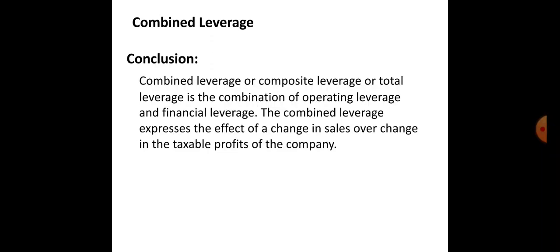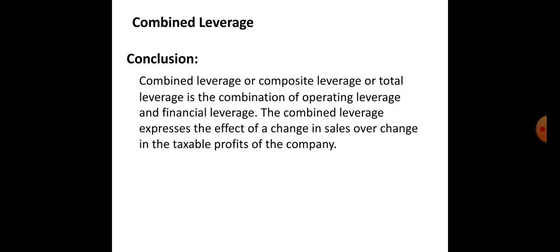In the beginning, we learnt about the capital structure. Capital structure consists of two types of funds, owner's fund and borrowed fund. Owner's fund consists of equity share capital, preference share capital, and reserves and surplus, whereas borrowed fund consists of debenture capital or long-term loans.